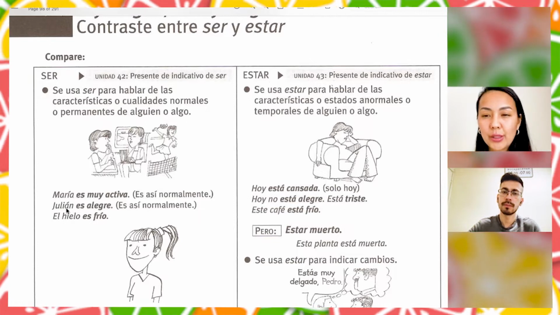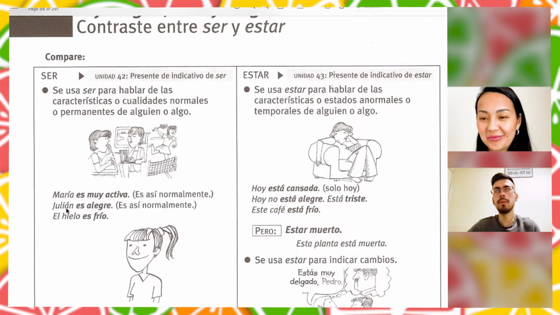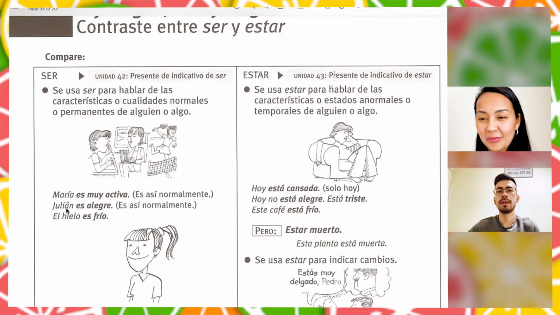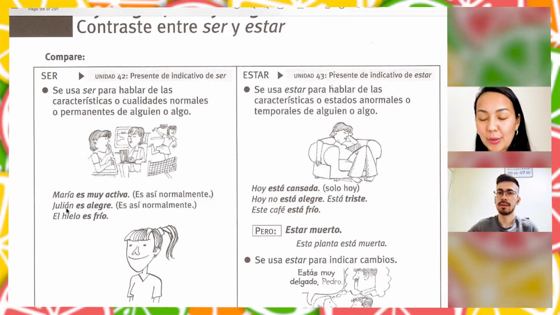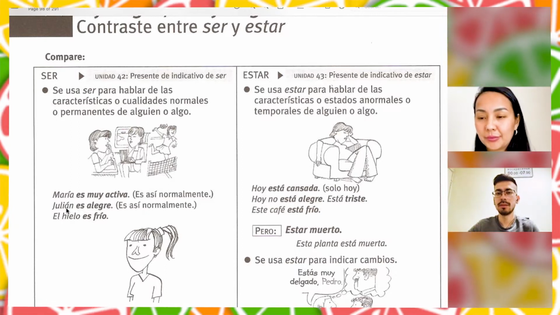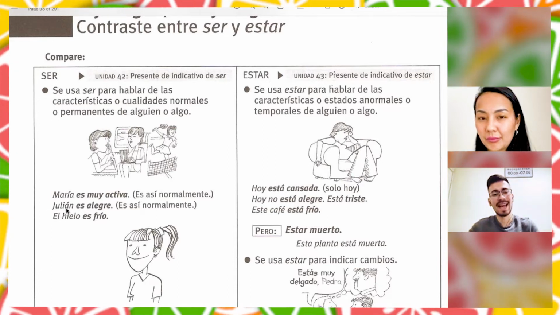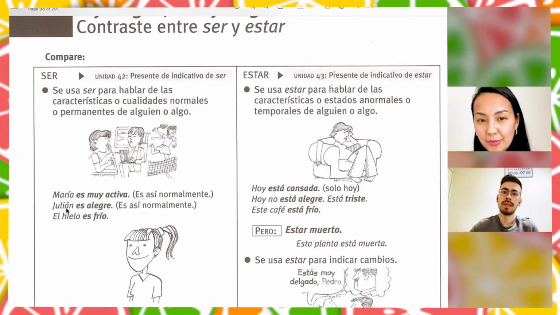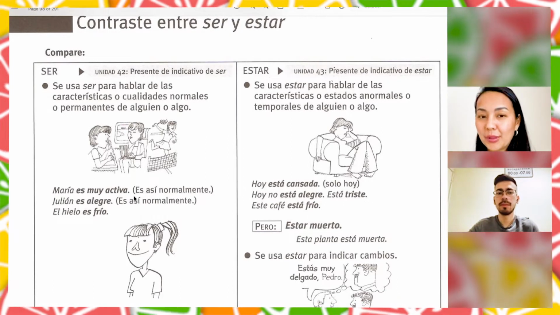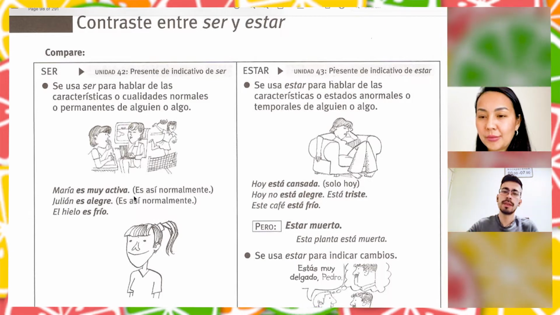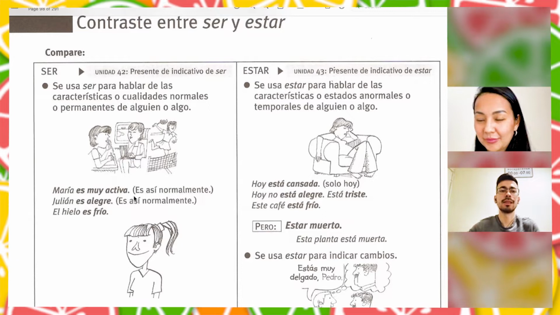I have a question. Why do you say the ice? El hielo. We use here a specific article to mention this ice. Is it clear? Yes. We have two kinds of articles, specific and unspecific. So here we mentioned the ice, right?